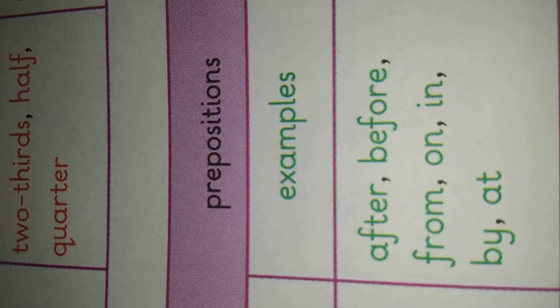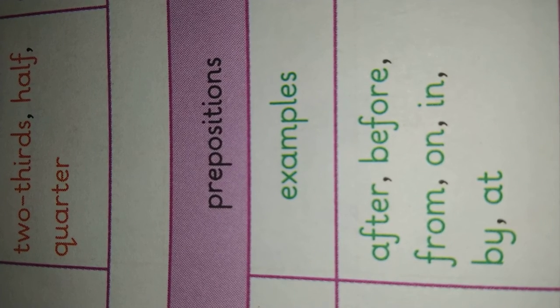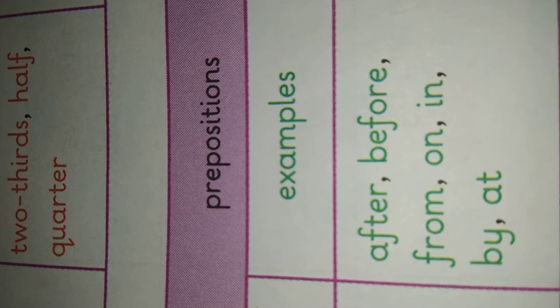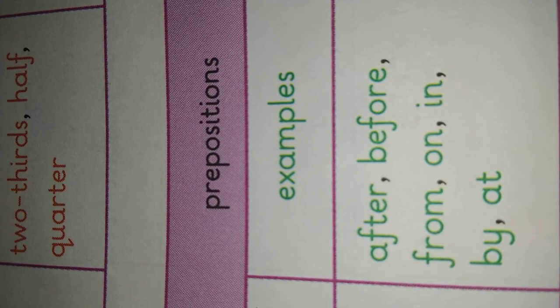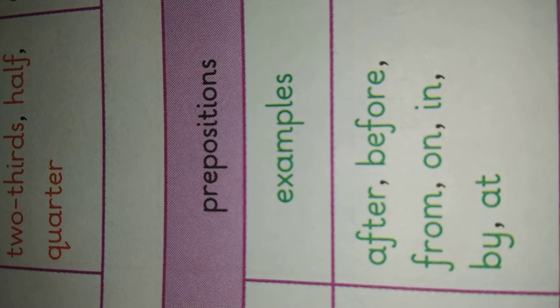The name preposition indicates that usually it comes before something. I put it in the box. In is the preposition and the box is coming after that.